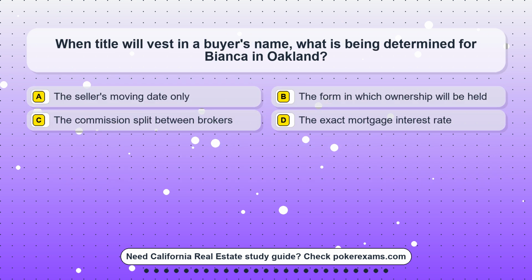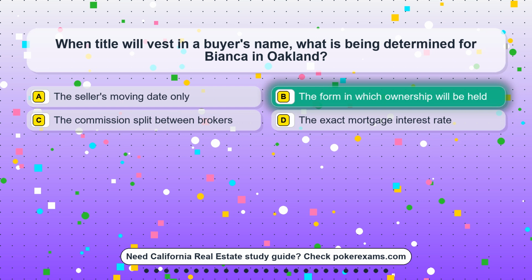Question 8. When title will vest in a buyer's name, what is being determined for Bianca in Oakland? Option A. The seller's moving date only. Option B. The form in which ownership will be held. Option C. The commission split between brokers. Option D. The exact mortgage interest rate.